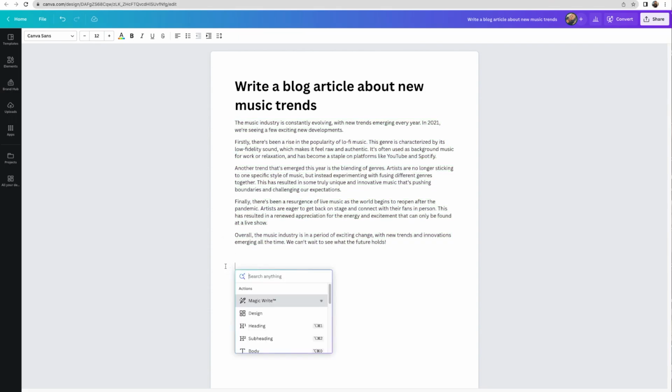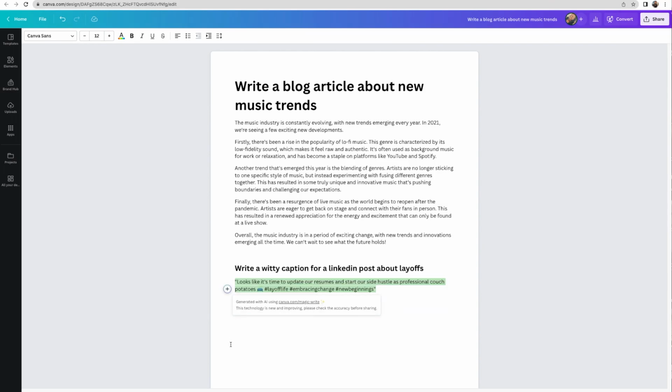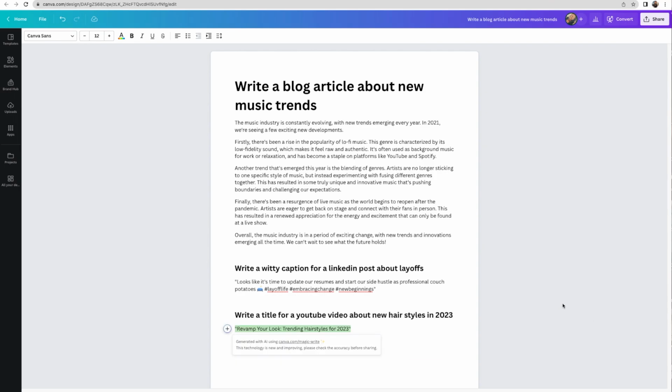So cool, right? You want to add your own spice and life into whatever content it produces, but this is a really cool tool to just give you a good foundation to build upon. You can even have it write captions for different posts on LinkedIn, Facebook. You can have it write tweets. I'm going to show you here how it writes a title for a YouTube video. I know how many people get stumped on what to call their YouTube videos, so this is a game changer in my eyes.